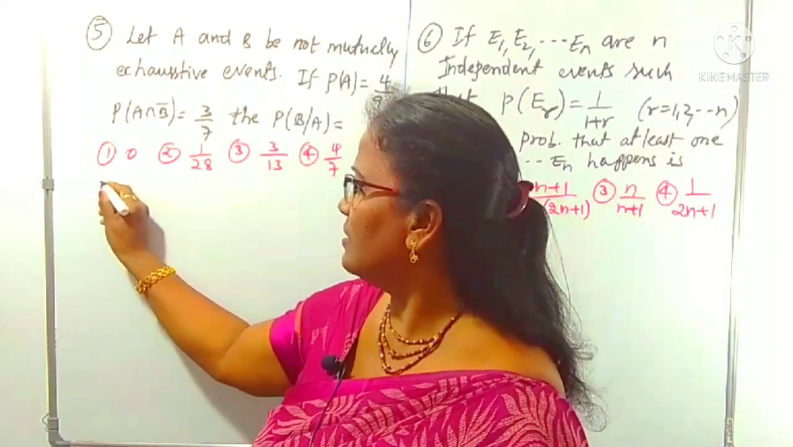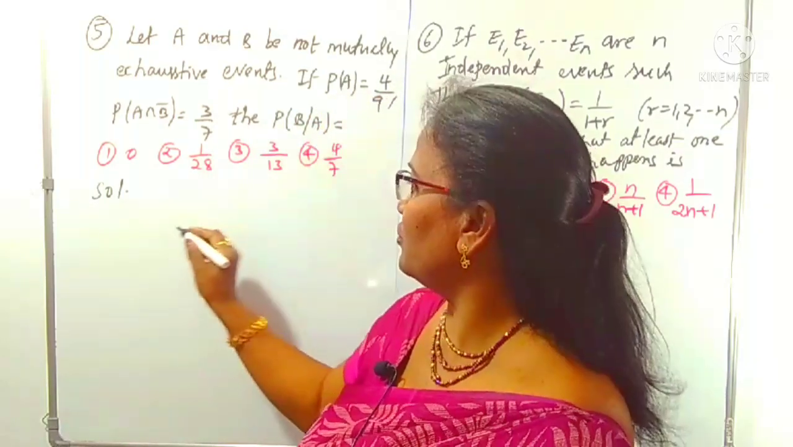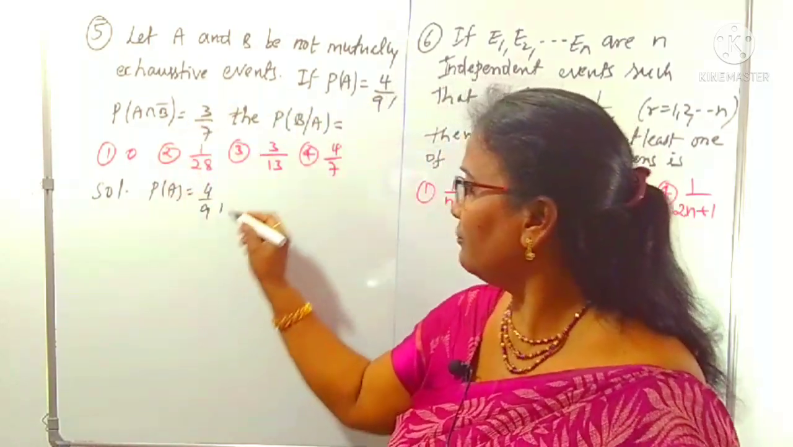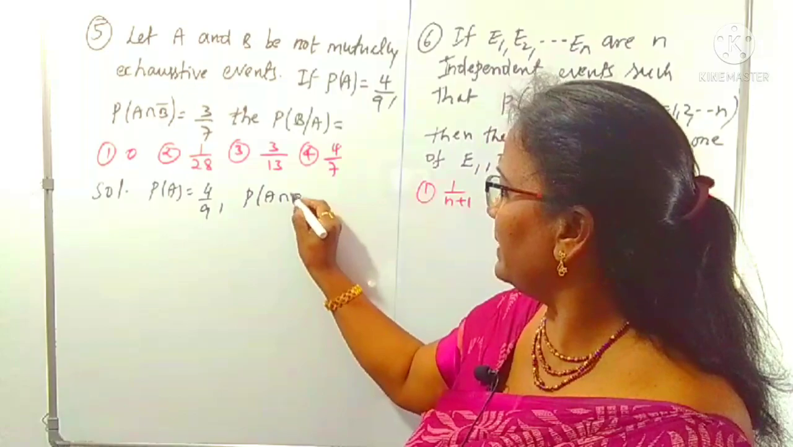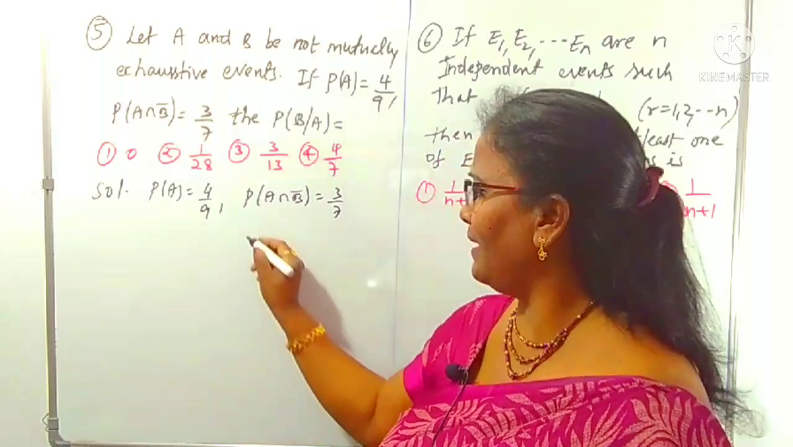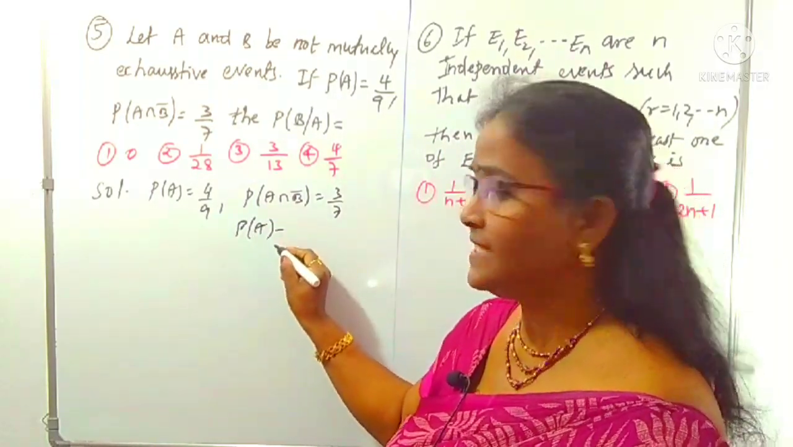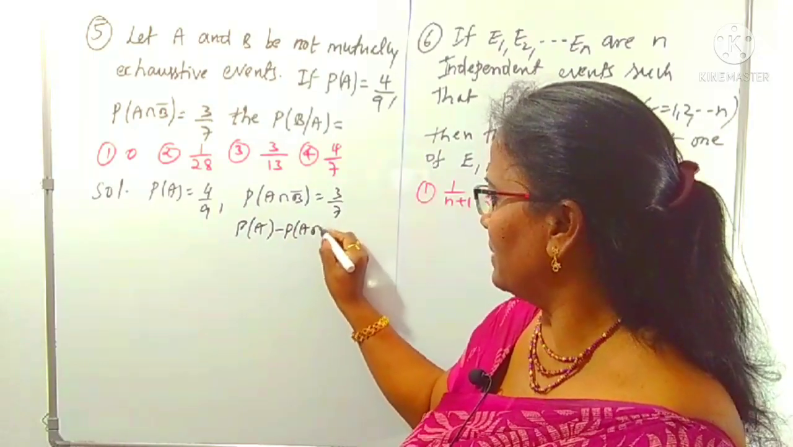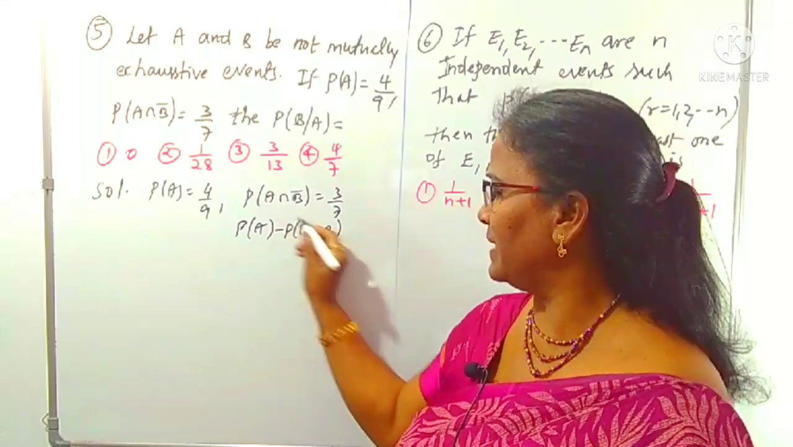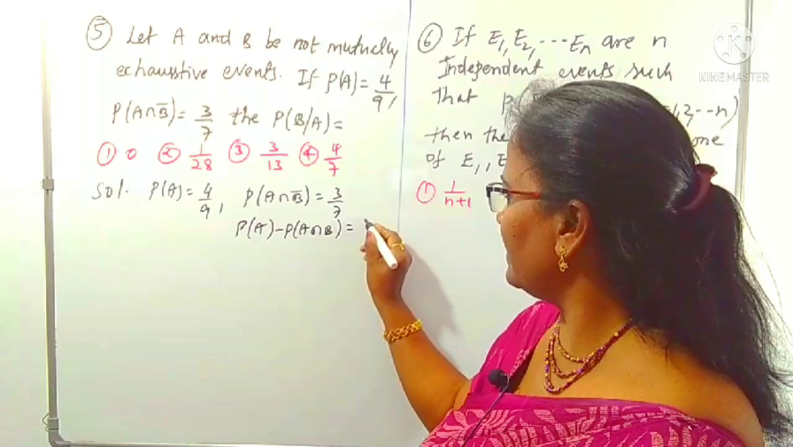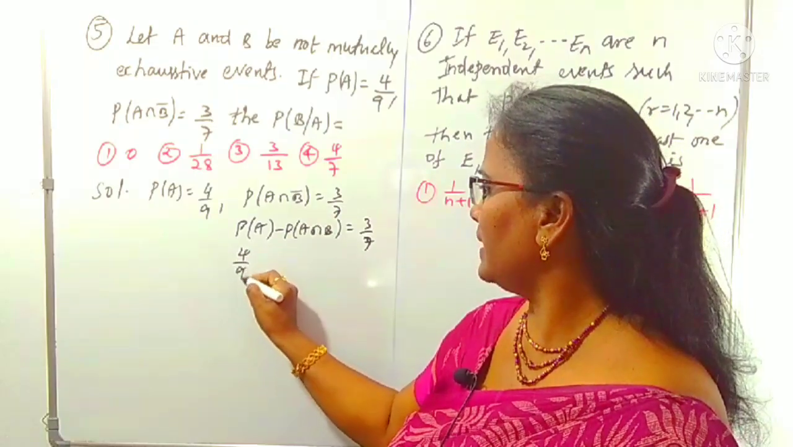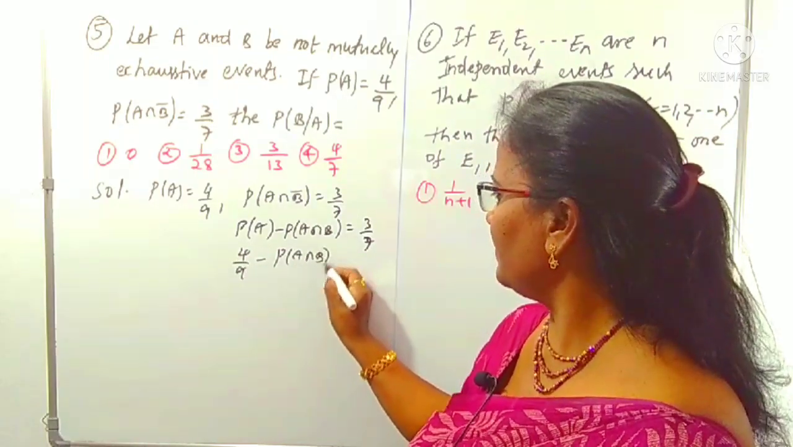Very simple question. First, what is given here? P of A is given as 4 by 9, and P of A intersection B complement is given as 3 by 7. P of A intersection B complement means what is in A but not in B, so we remove the intersection part. From the probability of A, we have to remove the intersection of A and B. That is given as 3 by 7. P of A is 4 by 9, so 4 by 9 minus P of A intersection B is 3 by 7.